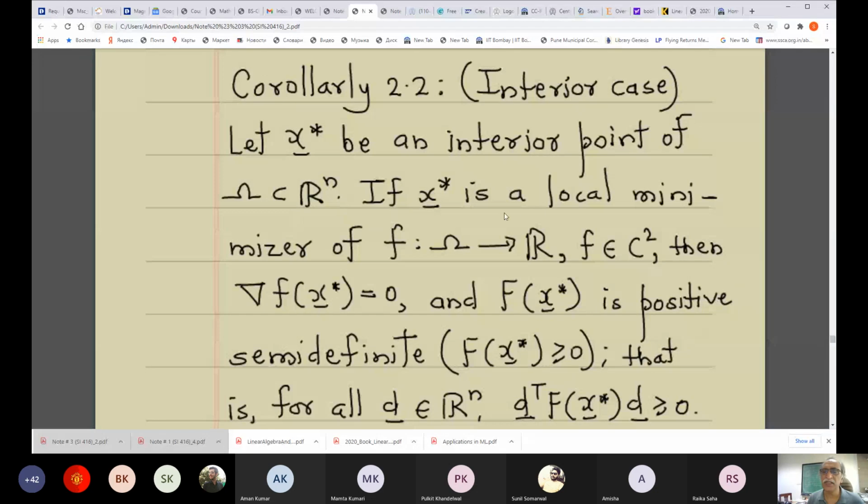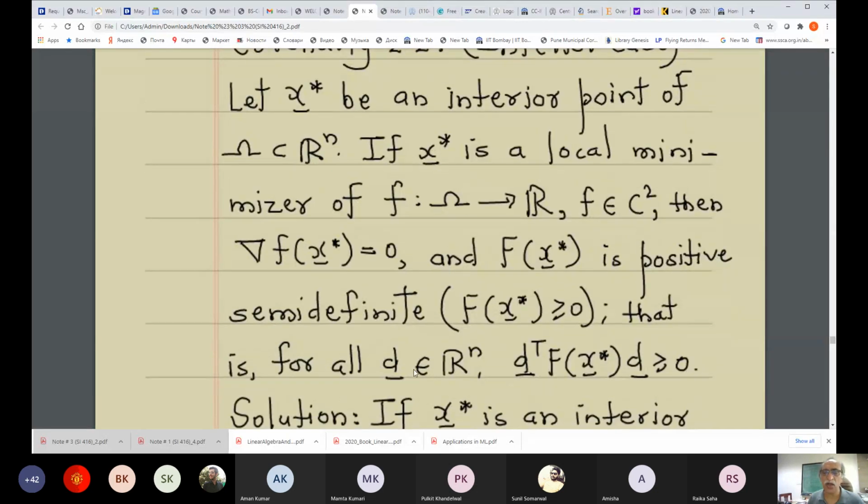If x star is a local minimizer of f from omega to R, a real valued function, and f belongs to C superscript 2, then of course this follows from corollary 2.1. Then this holds, and the Hessian F of x star is positive semi-definite, that is, for all d, this is greater than or equal to 0.